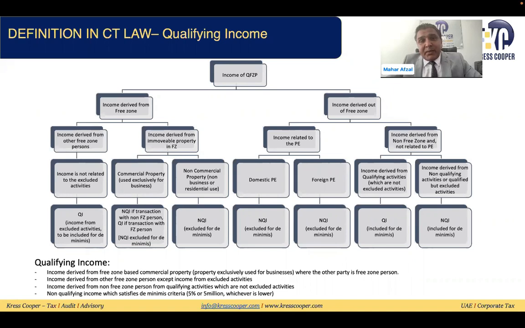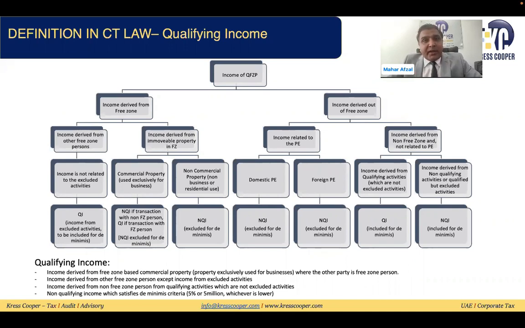Whenever we are applying the de minimis criteria, in the numerator we need two things: income from the excluding activities and income from the non-qualifying activities. These will be the numerator. In the denominator, every income will be there, except the income from the PE, and this PE can be domestic PE and foreign PE, as well as the income from the immovable commercial property, unless that immovable commercial property is generating qualifying income. I have mentioned this in the last row of the diagram as well. So you just need to look into what needs to be included and what should not be included.